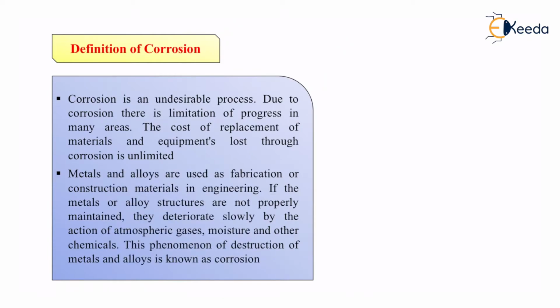Metals and alloys are used as fabrication or construction materials in engineering. Different metals such as iron and aluminium are all metals. Alloys are nothing but a mixture of a metal with another non-metal or another metal. So when you take two or more metals and combine or mix them together, or you take a metal with a couple of non-metals and mix them together, those particular mixtures are known as alloys.